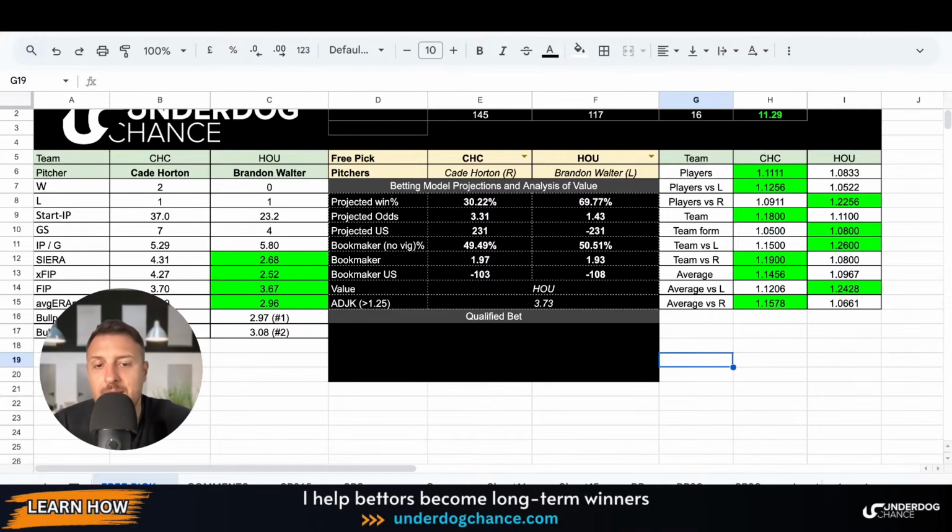I was a little bit late, but the odds went up and down a little bit, and the bookmakers have Houston at minus 108, Chicago Cubs at minus 103. My betting model has Houston at minus 230. Of course, no betting model is perfect. What I'm doing, I'm attacking specific angles, and then I look for discrepancies.